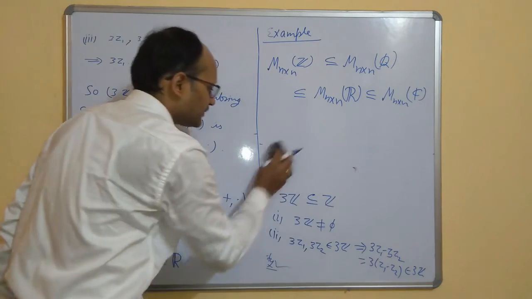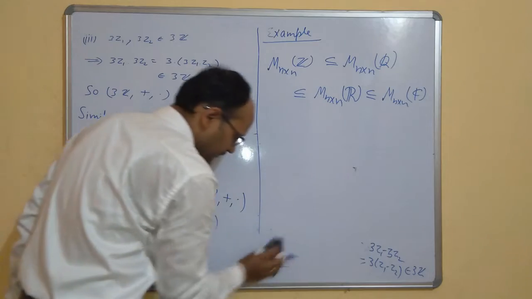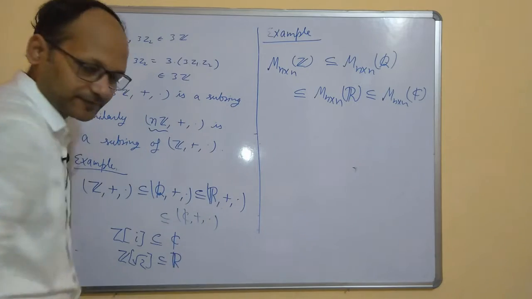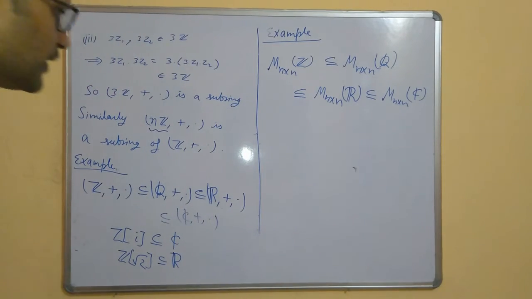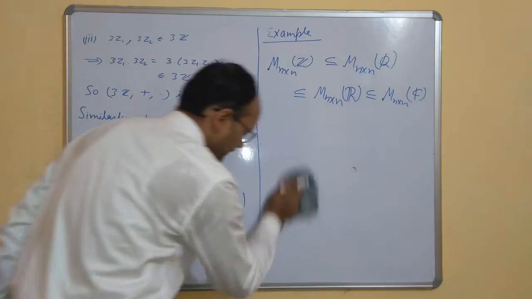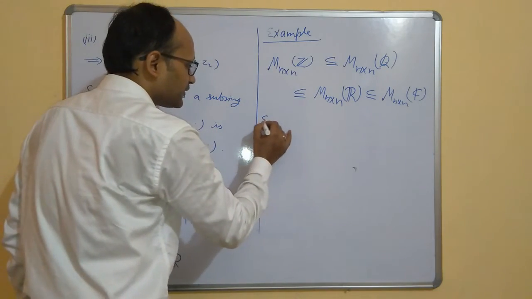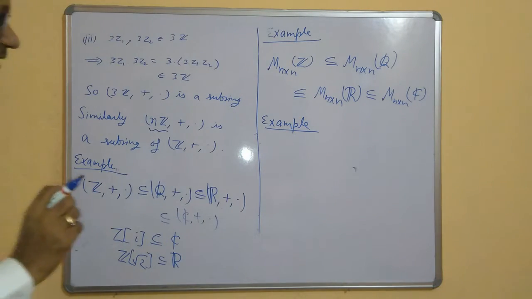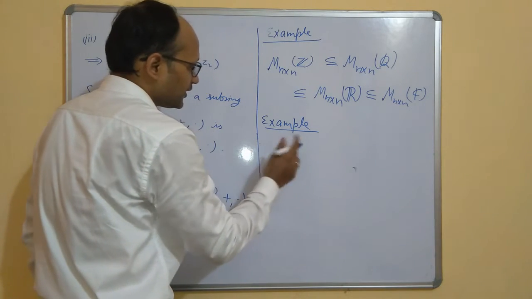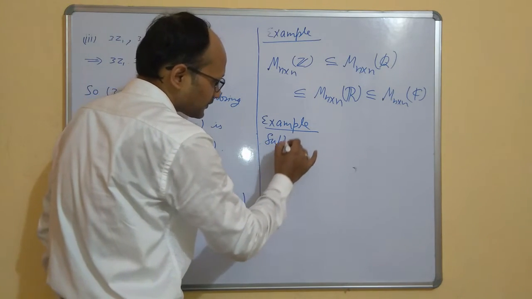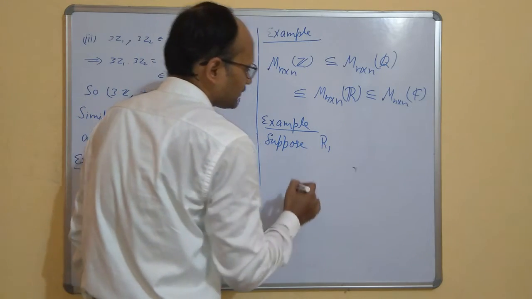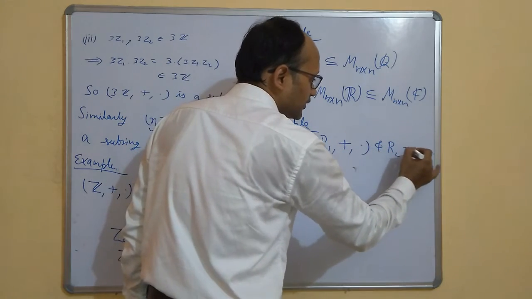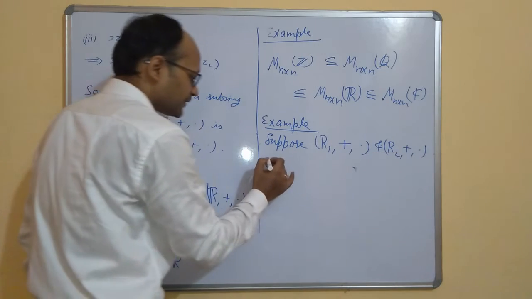Now come to another example. We have defined the direct product of groups while doing groups. Just like groups, we can define the direct product of rings also. So to give some more examples, let me define the direct product of rings. Suppose R1 plus dot and R2 plus dot are two rings.